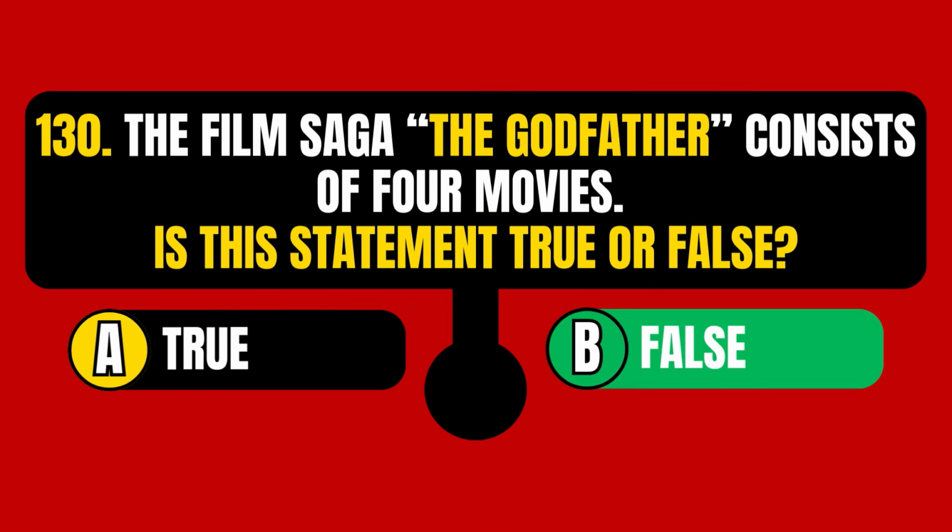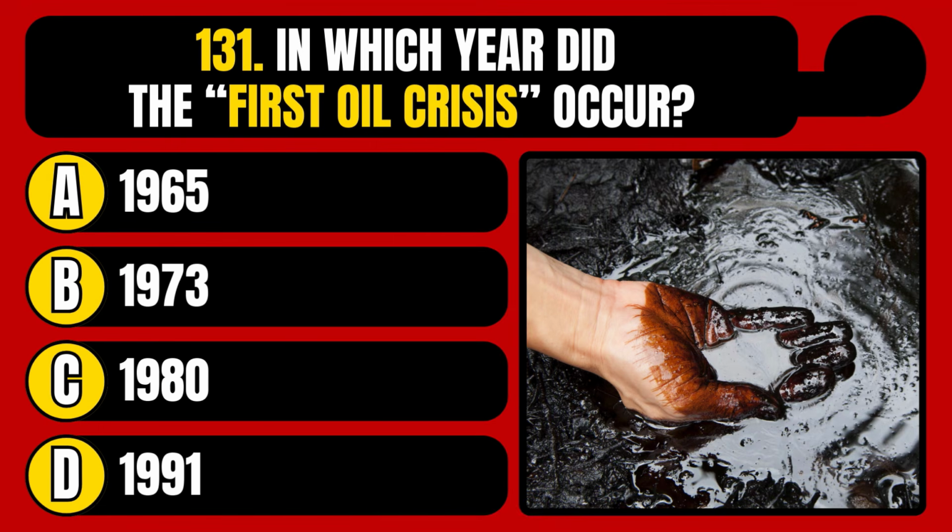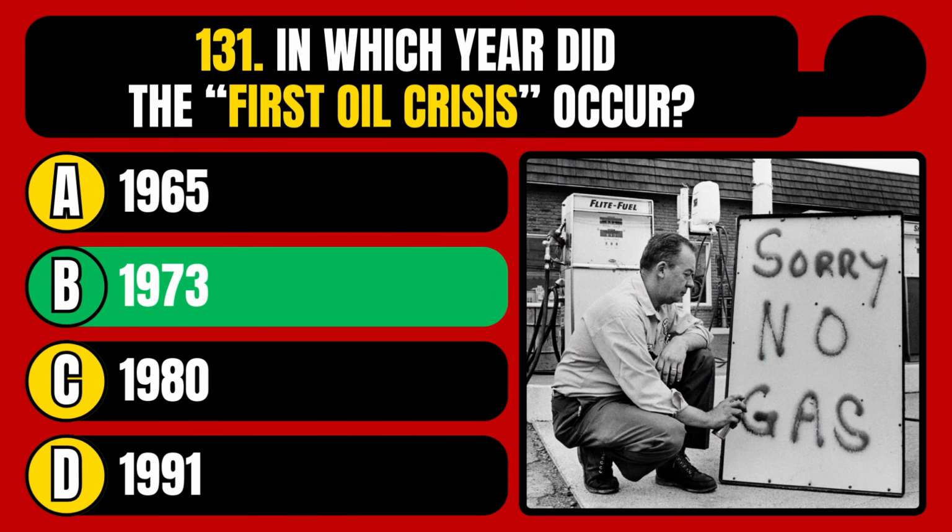The statement is false. In which year did the first oil crisis occur? 1965, 1973, 1980, or 1991? The correct answer is option B, 1973.